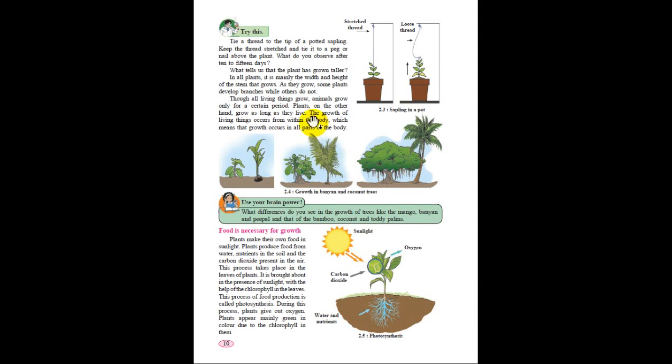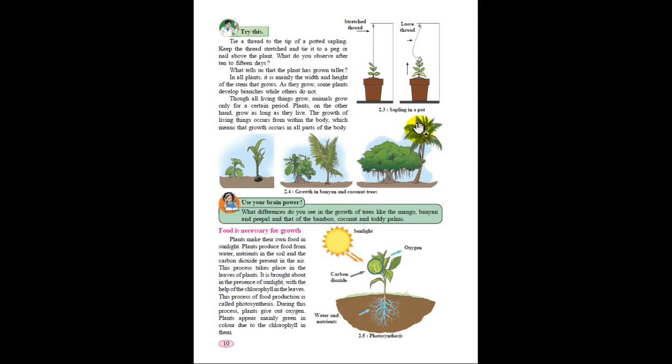Last class we discussed that different plants have different types of growth, and that plants can grow. We proved it through an experiment: we tied a thread to a rod, and after some days we found that when the plant grows, the thread becomes loose, which shows that plants can grow. Now after this, we find that different plants grow in different manner.